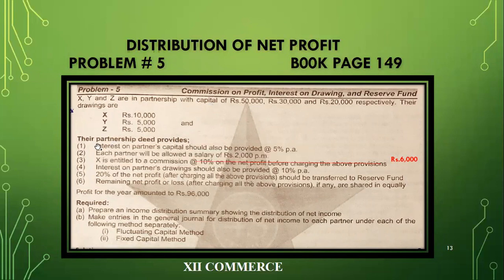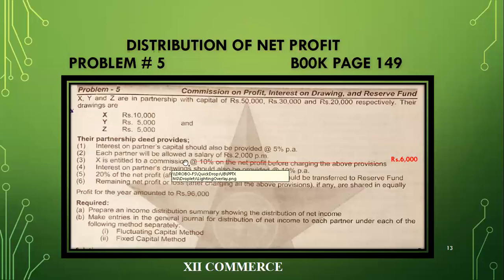We have adjustments. Interest on partners' capital should be provided at 5% PA. PA means per annum, it means per year. Whenever they write the word PA, it means it is yearly. Second, each partner is allowed a salary of 2,000 PM, which is per month. Here you have to multiply it by 12, because the starting month is not given and the ending month is also not given.